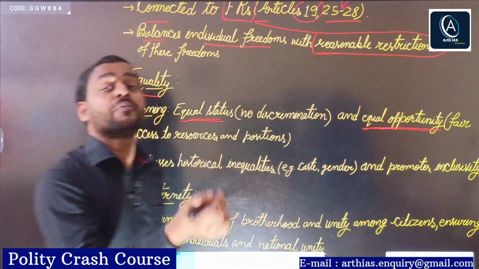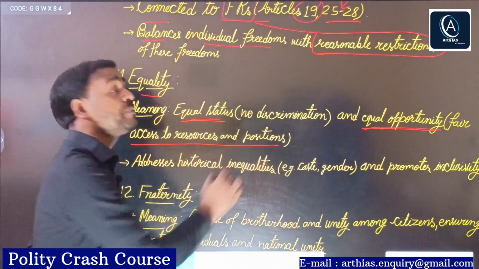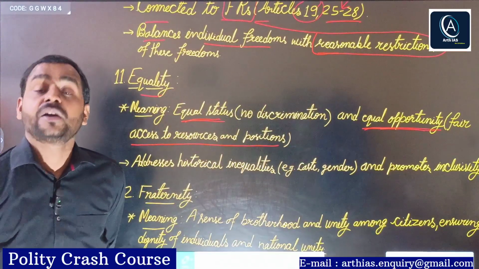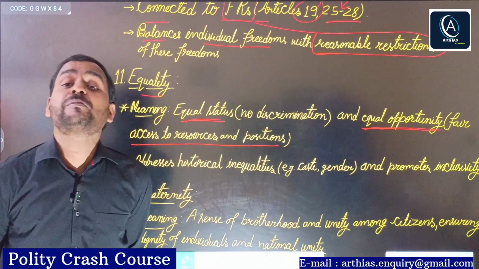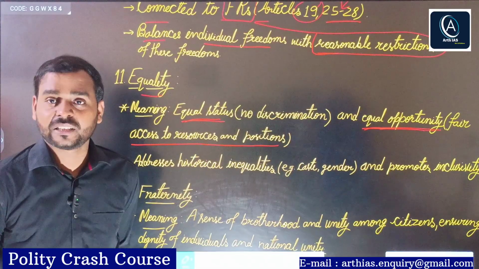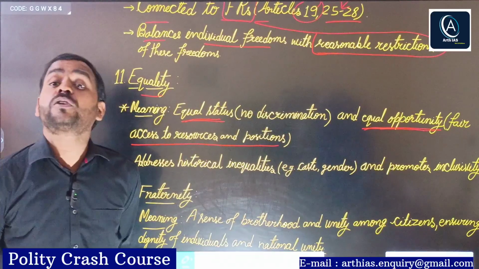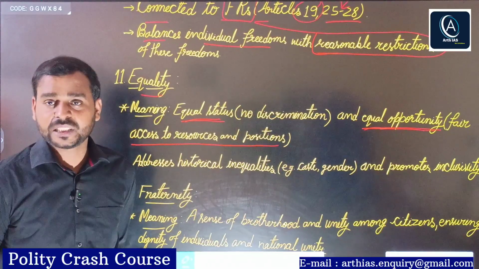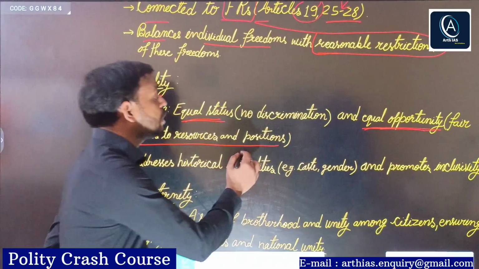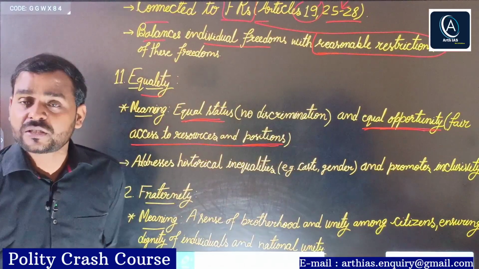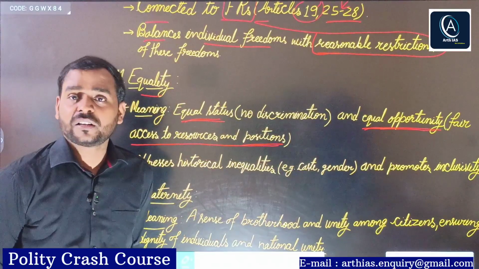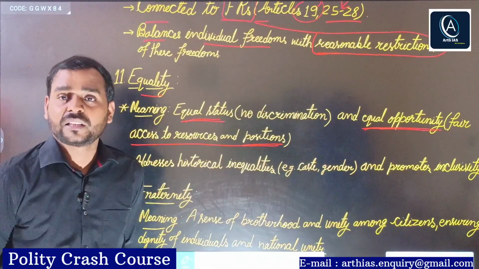Equal opportunity means what? Fair access to resources and positions. Fair access to resources, for example, public places. Each and every person is allowed to visit public places. Each and every person is allowed to hold certain public positions or government office.